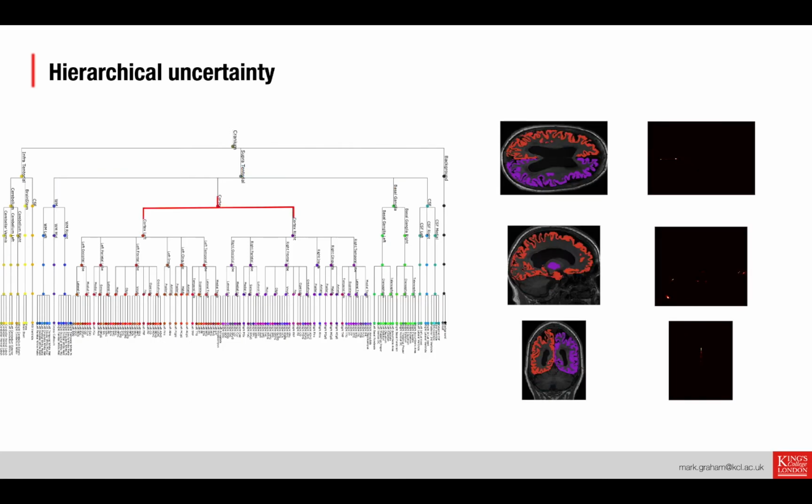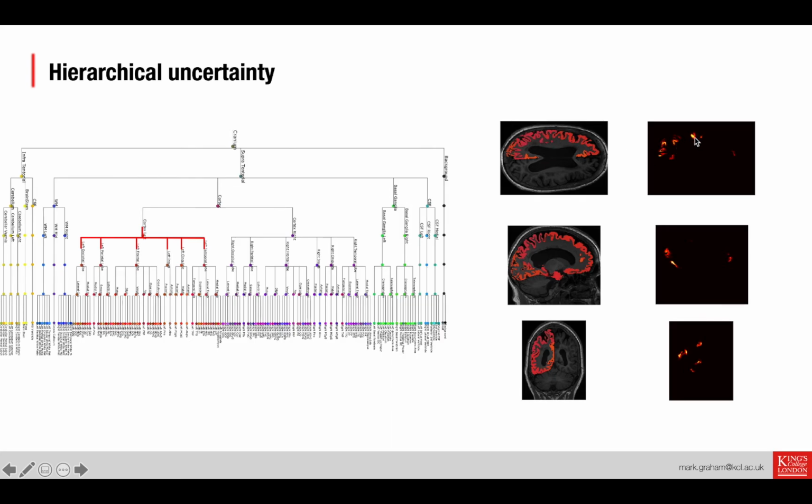And at the next level, we divide the cortex into left and right hemispheres. And this is quite easy to do, so there's less uncertainty. And what uncertainty there is, you can see, is concentrated along the boundaries between these two hemispheres. And then we take the left cortex and we divide it up into the lobes. And here we can see there's much more uncertainty and it's more spread out. It might be slightly difficult to see here because of the colour scheme, but there are different lobes here. They're just similar shades of red.